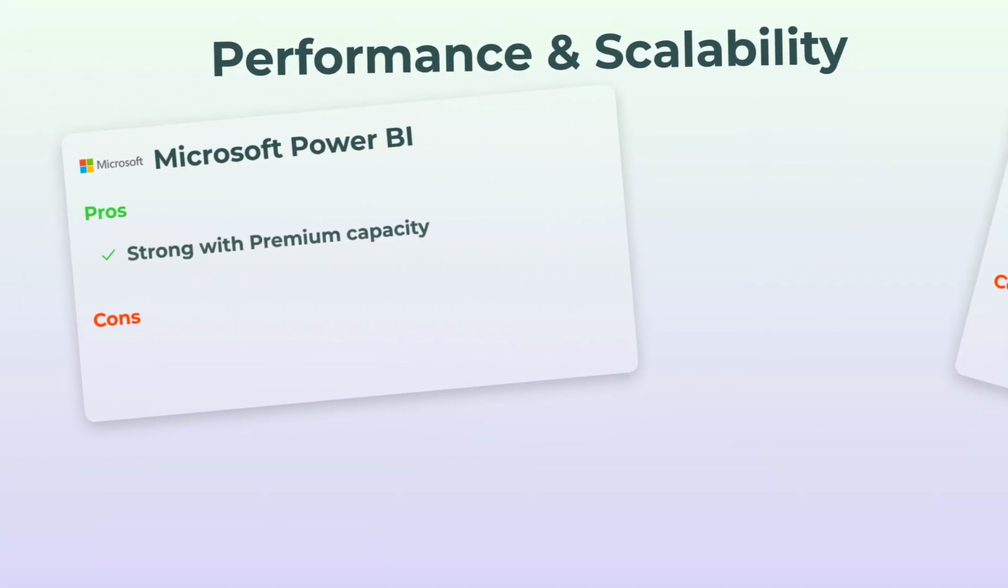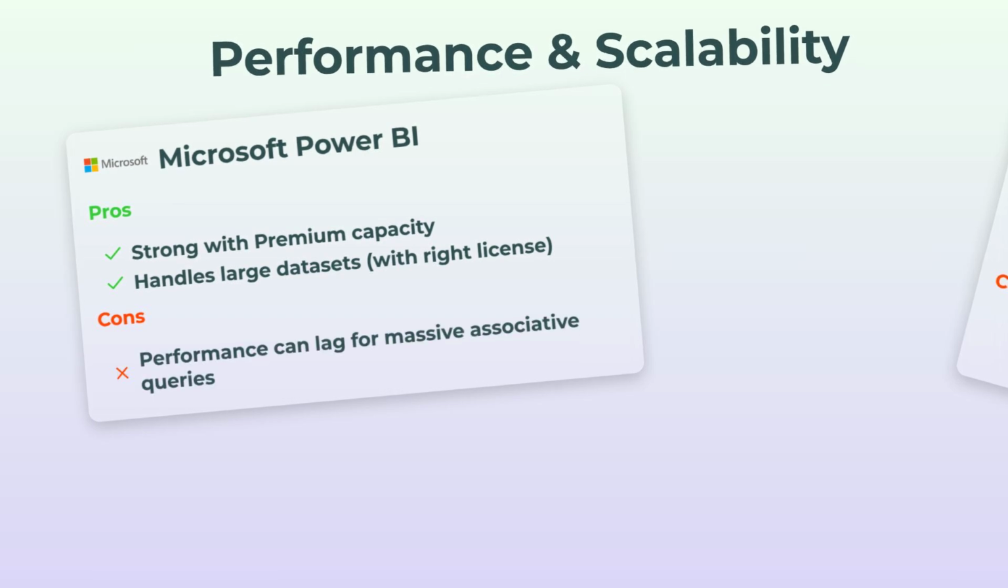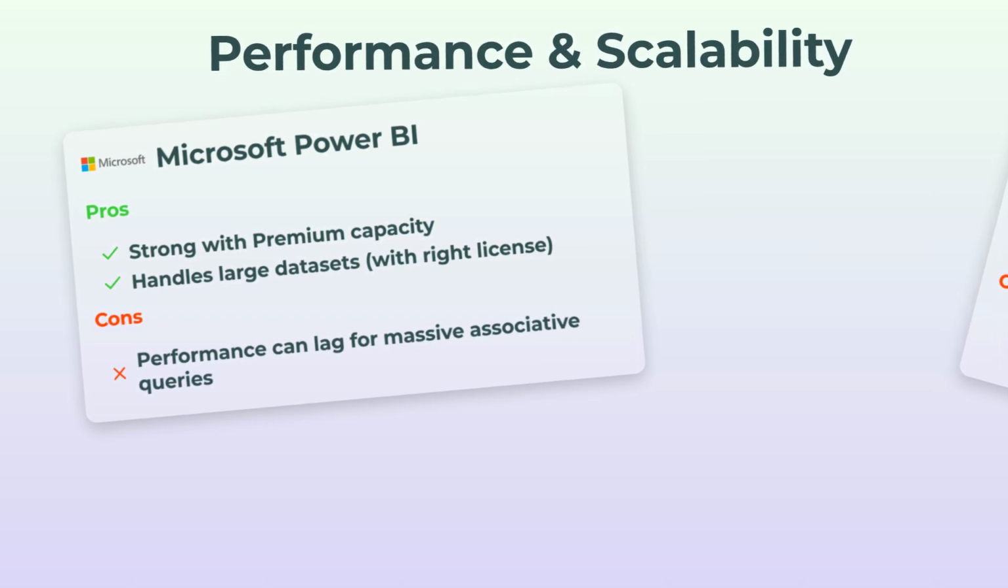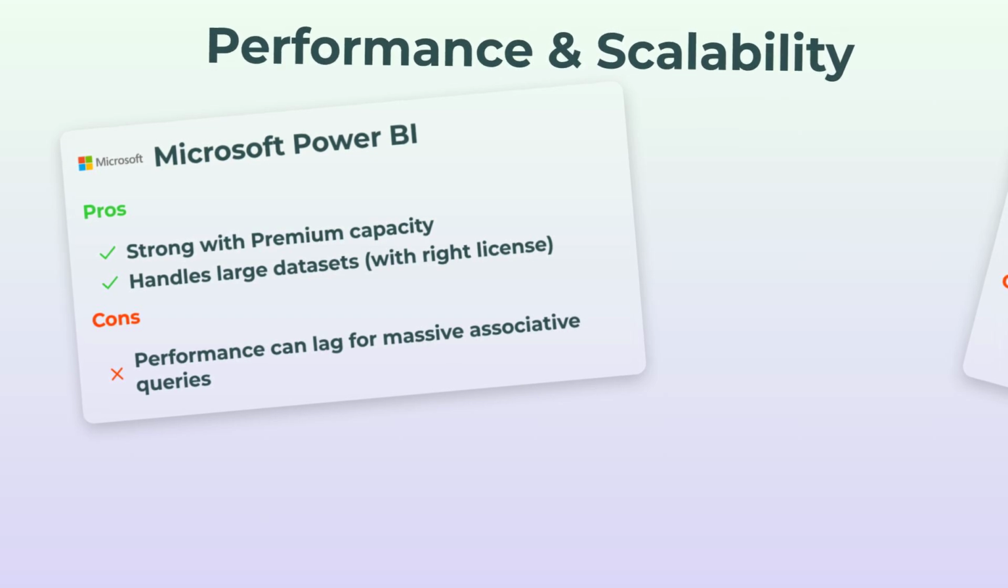Performance and scalability. Here's where things really get interesting. Power BI? Solid performance, especially if you pony up for Premium. It handles ginormous data sets, as long as you've got the right license. But here's the thing. If you're doing intense associative queries, it can lag a little.